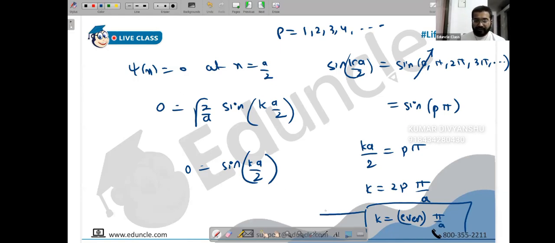So k can take only which values? It can take 2 pi by a, 4 pi by a, 6 pi by a, and it goes on.